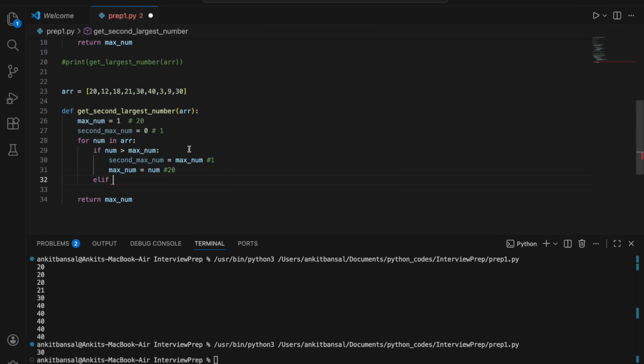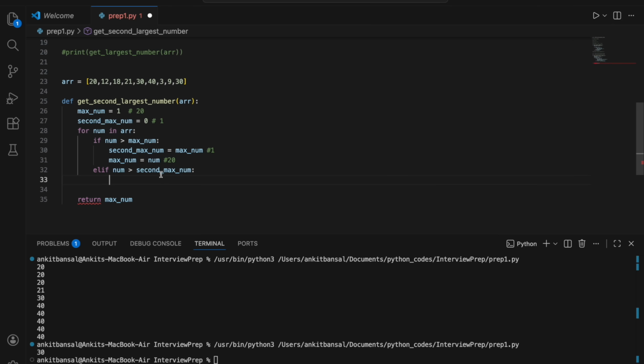If num is greater than second maximum, right? If my number is greater than second maximum, then I will say my second maximum is equal to num. Now what will happen? If it will not go in this if condition, it will go in elif and check if 12 is greater than my second maximum, which was 1. Yes, then update it, right? Now I have the track of maximum and second maximum properly, right?